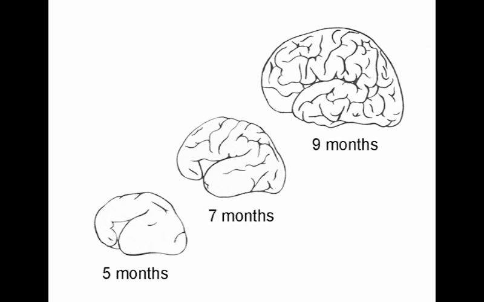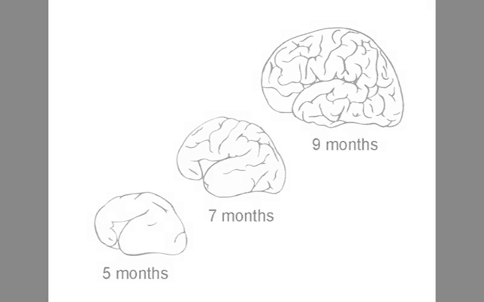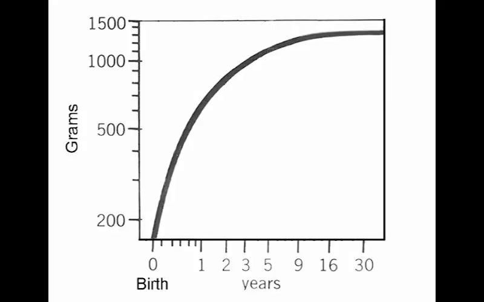Organization and myelination are the major processes that account for brain growth and maturation. The newborn brain weighs 400 grams. At 1 year of age, the brain weighs 1,000 grams. By 2 years of age, the brain has reached 80% of its adult size. By 18 years of age, the brain has reached its adult weight of 1,400 grams.